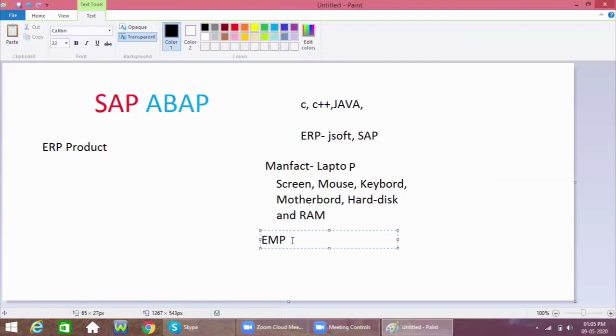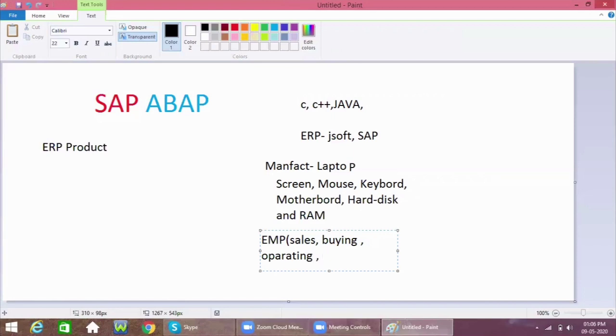While doing this manufacturing, there are different categories of employees. Some employees are used for selling these laptops and some for buying raw materials from vendors, from other companies or from other stores. Some are operating persons who operate the business.